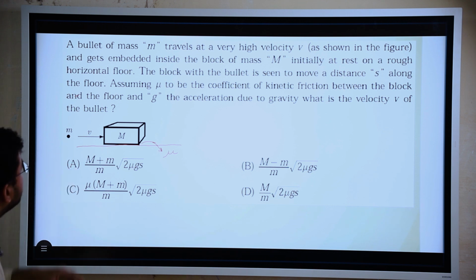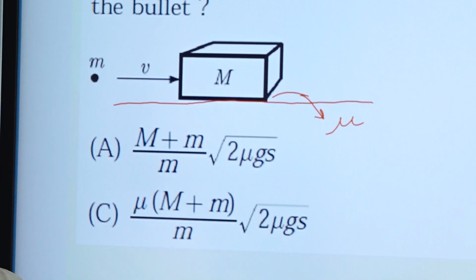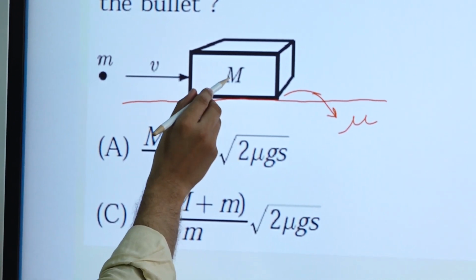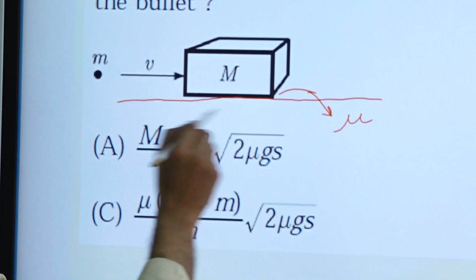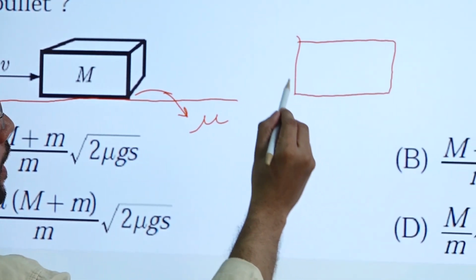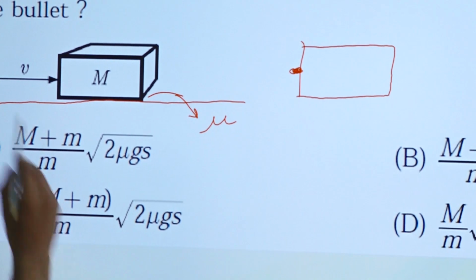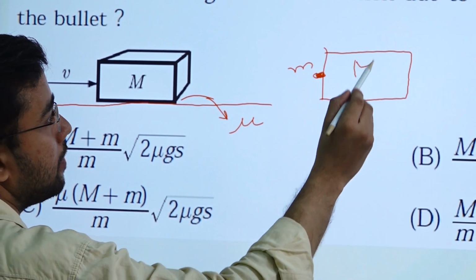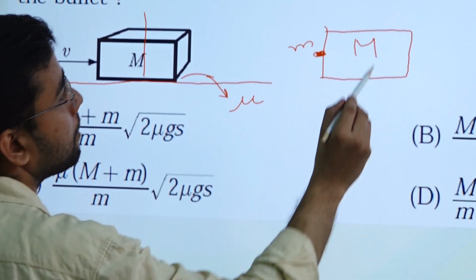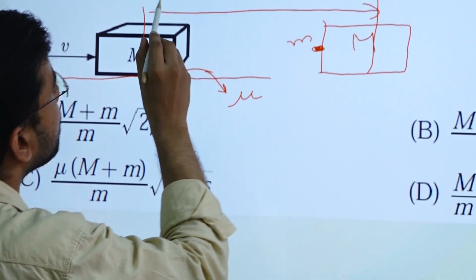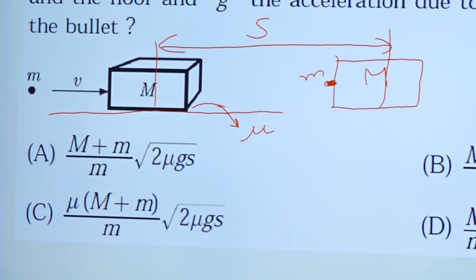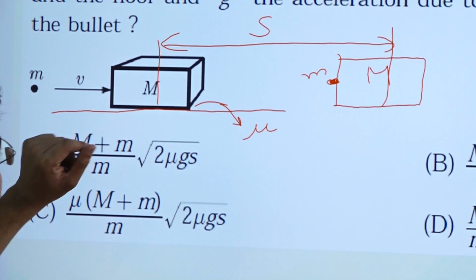So this is a problem of collision, coupled with friction. What will happen when this bullet comes and embeds with this capital mass M? The whole system will move forward. Suppose after some time it comes here, with small mass m embedded here in capital mass M, and the distance covered is s. So what they are asking is the velocity v of the bullet.